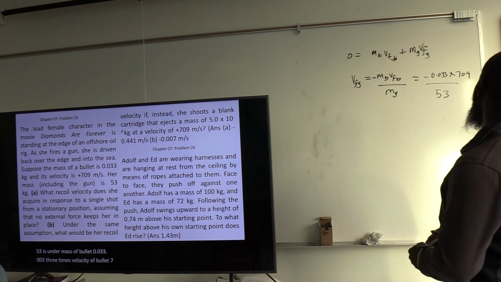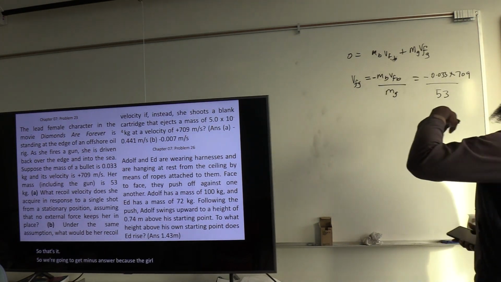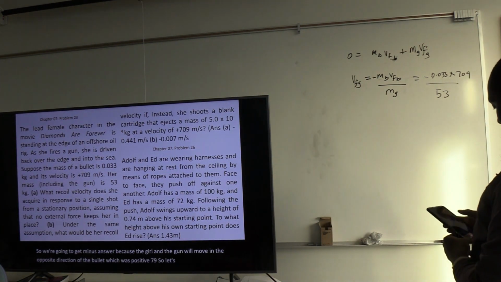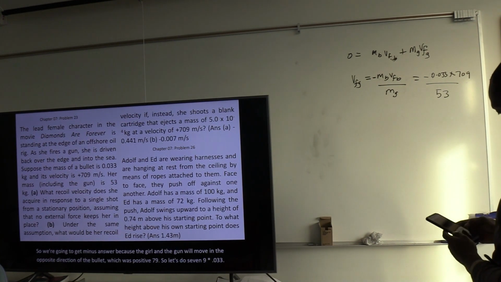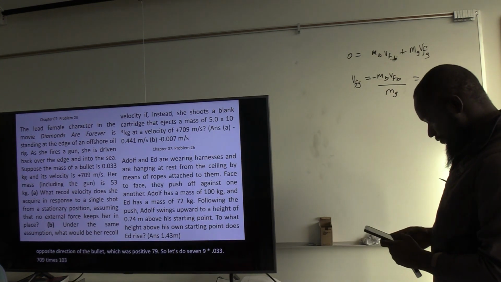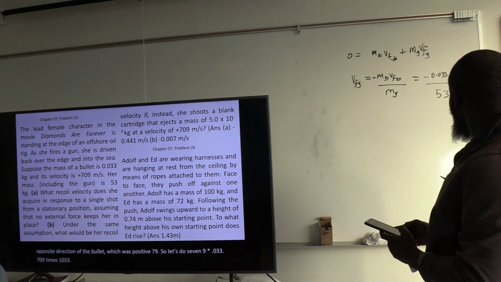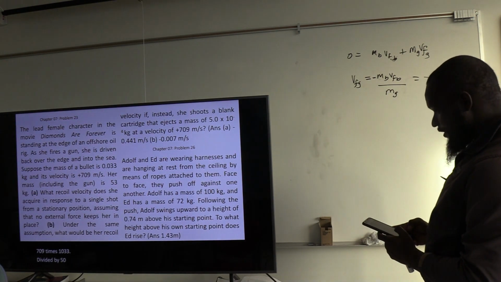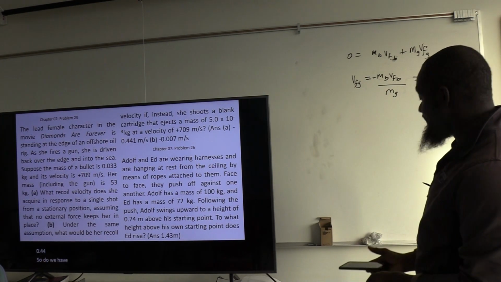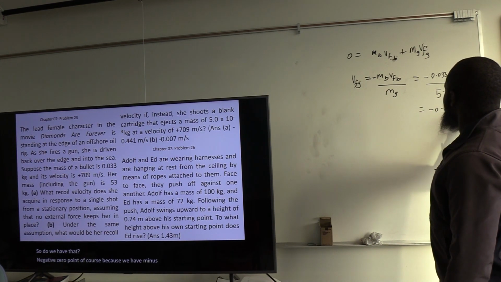Okay, so that's it. We're going to get a minus answer because the girl and the gun will move in the opposite direction of the bullet, which was positive 709. So let's do 709 times 0.033 divided by 53. 0.44. So we have negative 0.44 meters per second, of course, because we have the minus here. Correct.